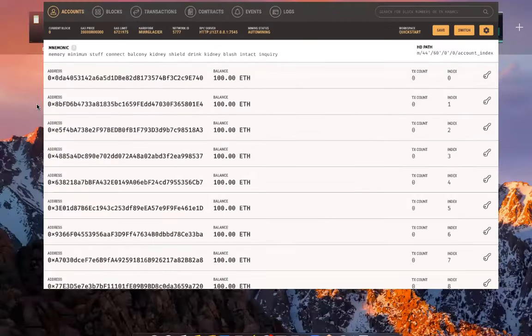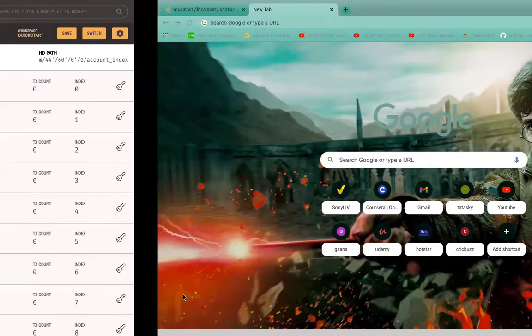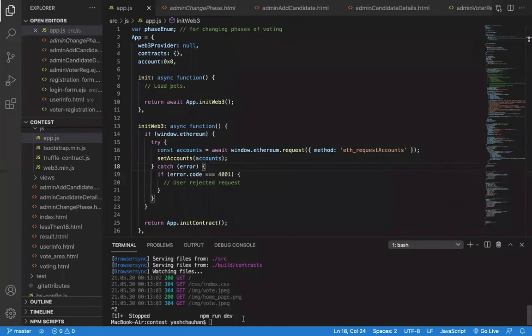So this is the Ganache that is currently running, and you can see these are the 10 different accounts that are provided. We will use these accounts to manipulate things, or you can say to perform the actions on our website. Now this is our file. First I will compile, migrate, and deploy to my network in the Ganache. So I will run a command.